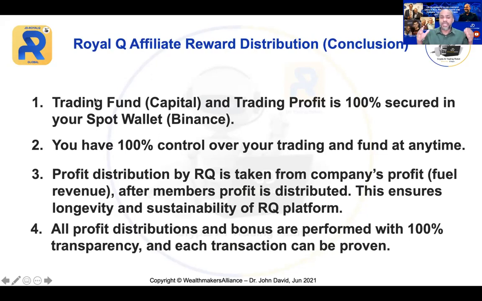All profit distribution and bonuses are performed with 100% transparency, and each transaction can be proven. That's the reason I showed you earlier, right? The transactions are there. So you can see how much went to your wallet and what is the fuel cost that has been charged from your fuel fee. All that information is clear in your trading details and so on.